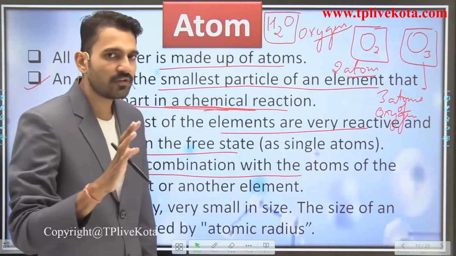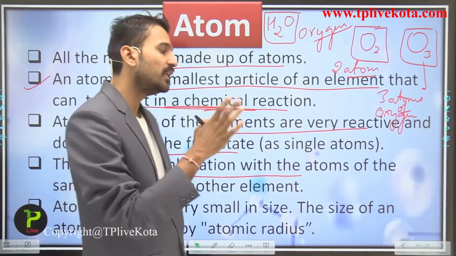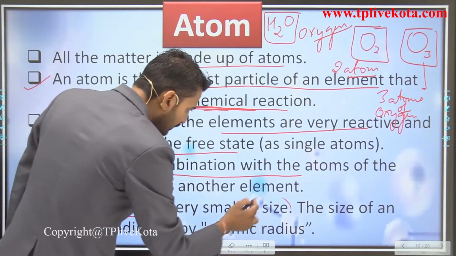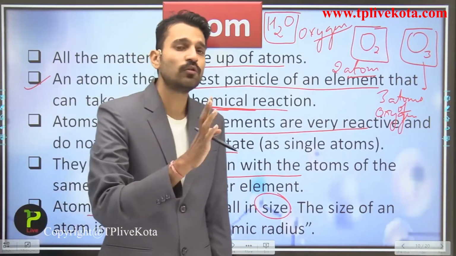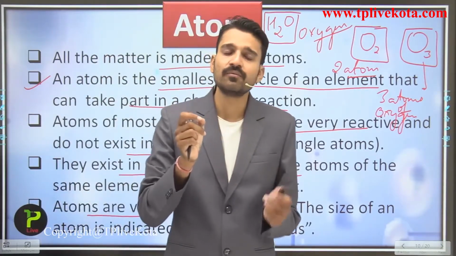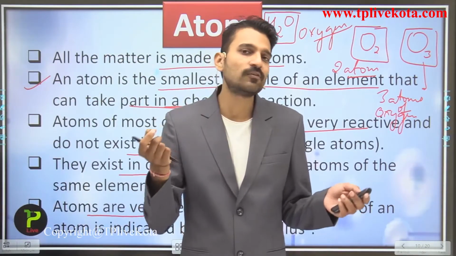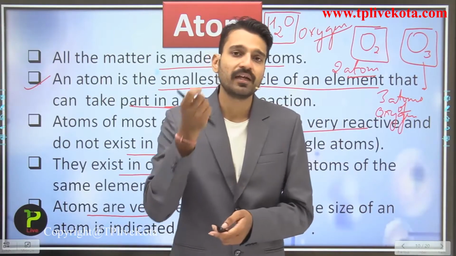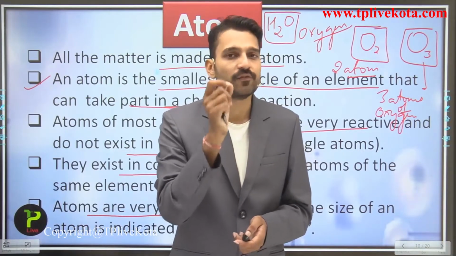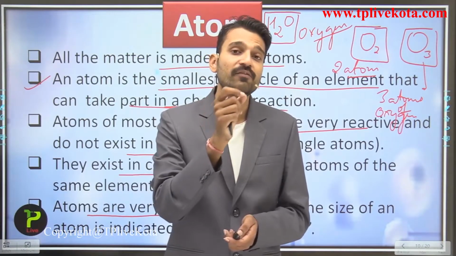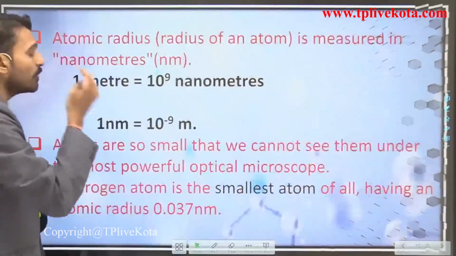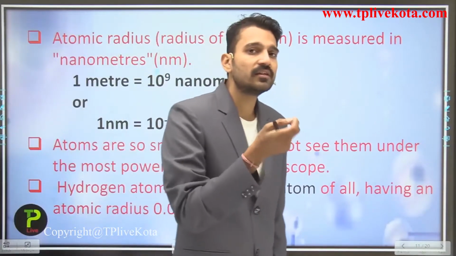We are also going to see what the criteria for the stability of atoms is. Now talking about atoms and their sizes, their size is very small. How small is an atom, we are also going to see. But for now, remember that atoms are very small. Is anything smaller than the atom? We are also going to see that in the fourth chapter: the atom is not the very smallest particle. It is very small, but it also contains very small particles present inside the atom. So now, talking about the scale in which we can measure the size of an atom.